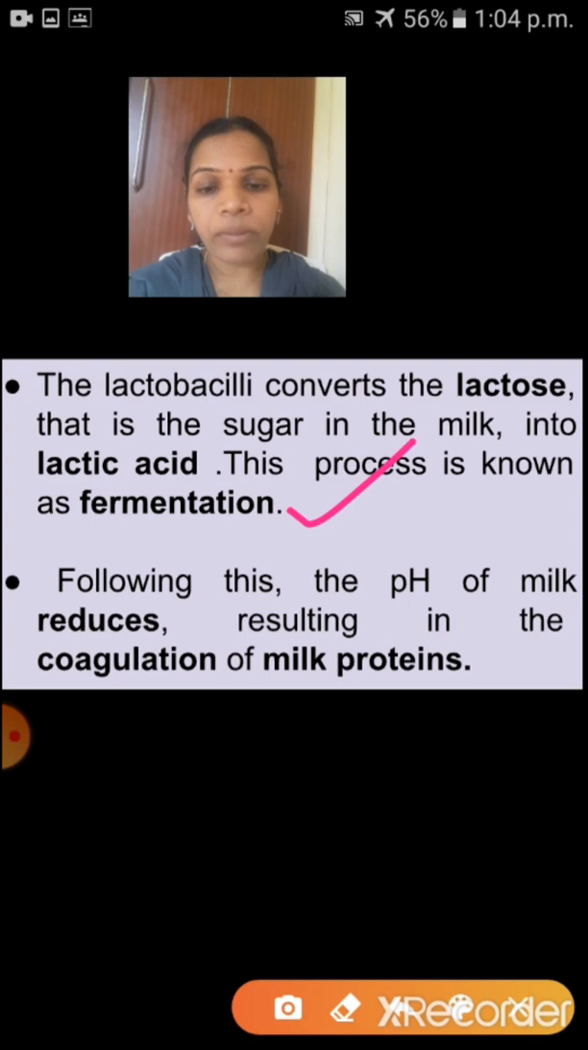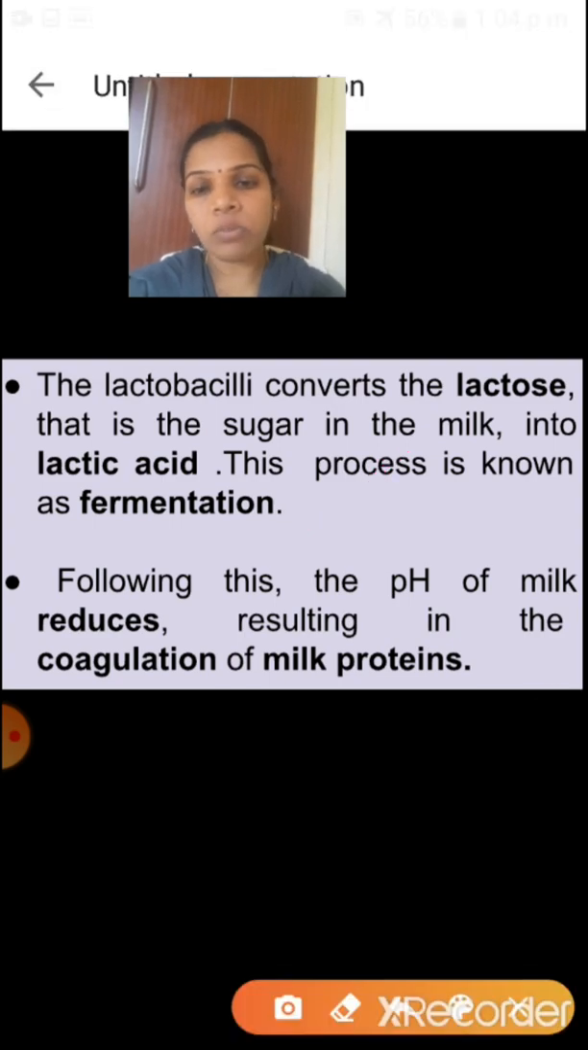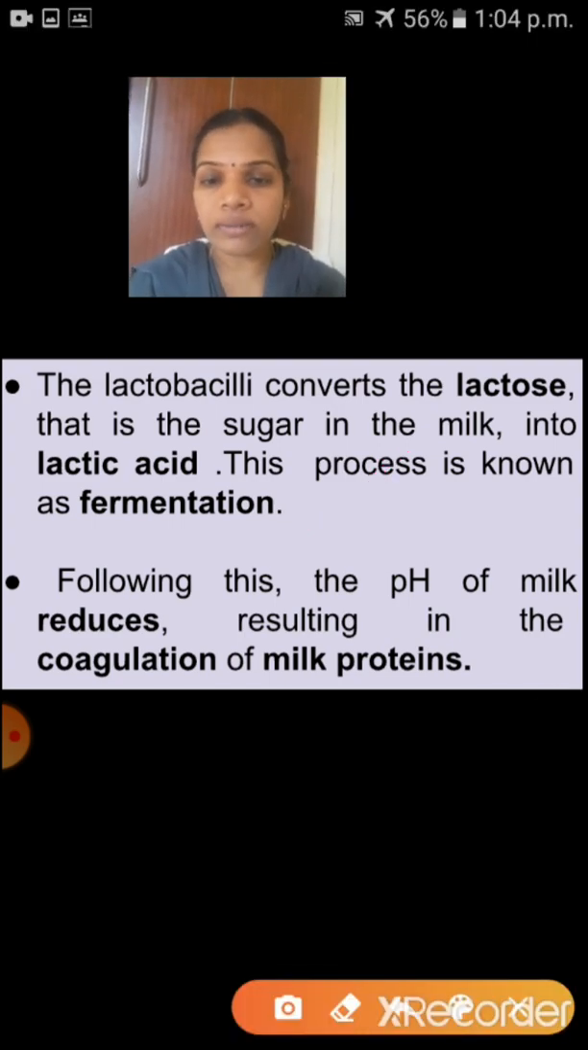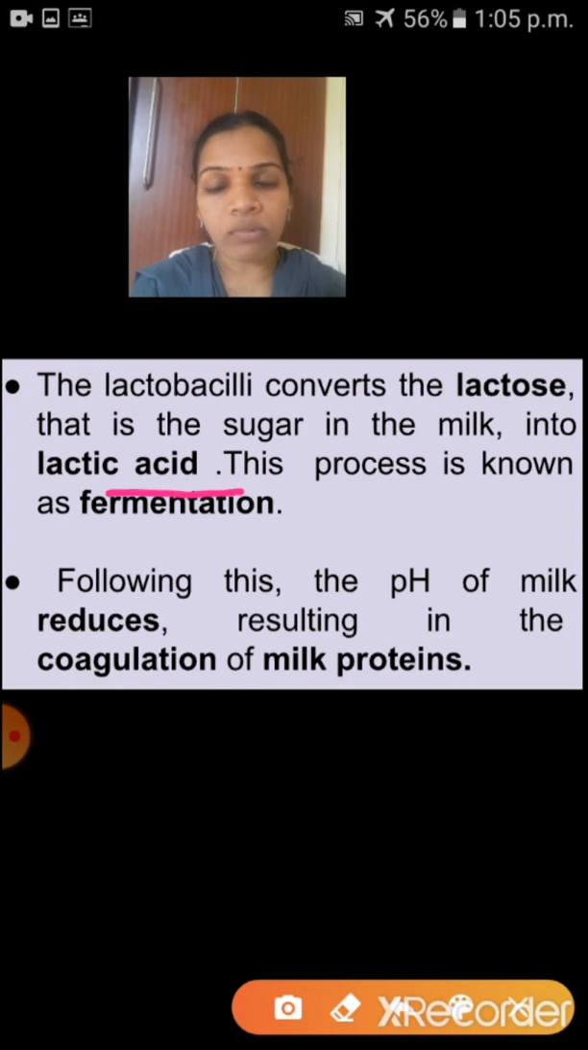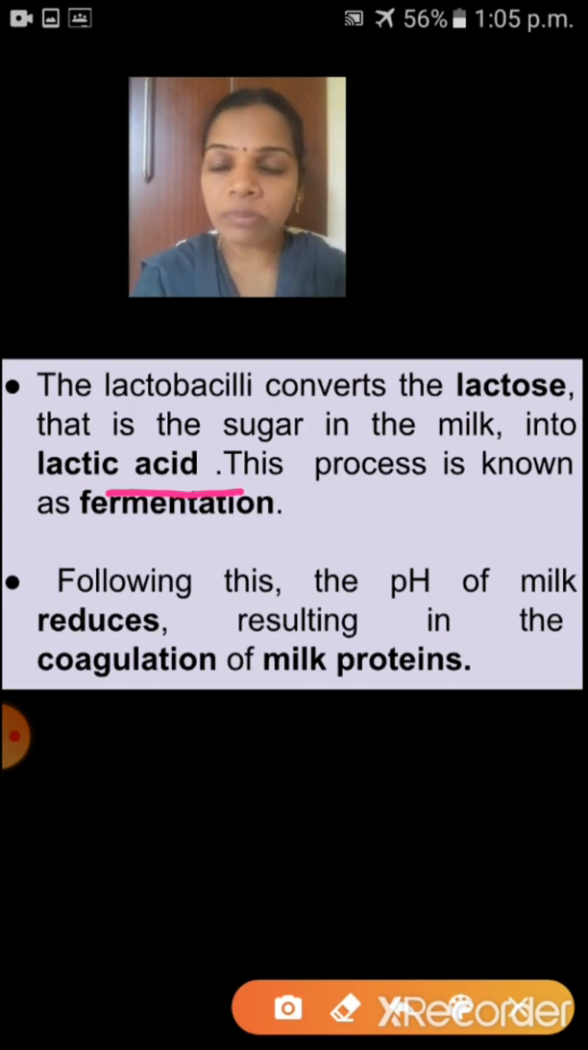Next step, what will happen? After this fermentation process, following this, the pH of milk reduces. Why does it reduce? Yes, lactic acid is formed. So the pH level is reduced, resulting in the coagulation of milk proteins. So when the pH of the milk is reduced, afterwards what will happen? Resulting in the coagulation of milk proteins. The milk protein is separated from that milk. Okay, so first step is what, children?